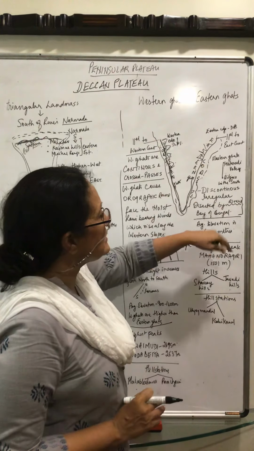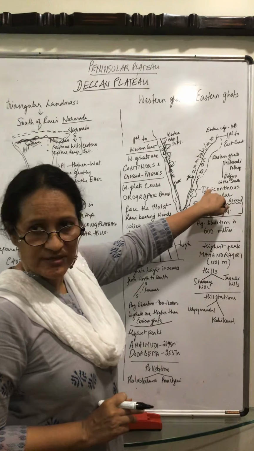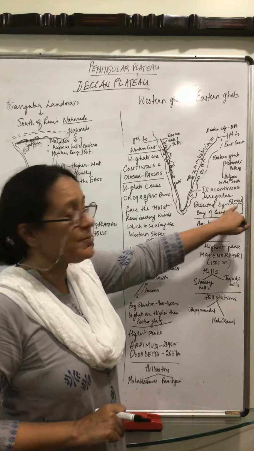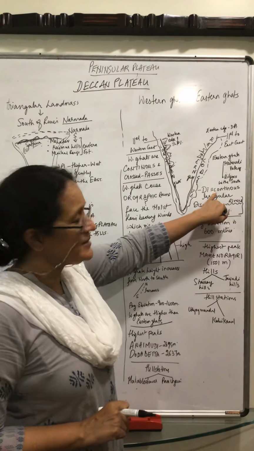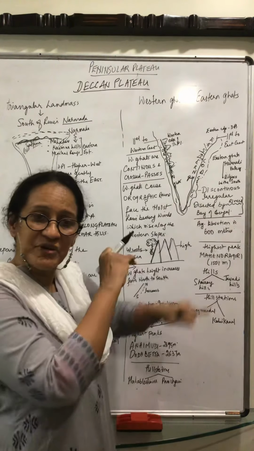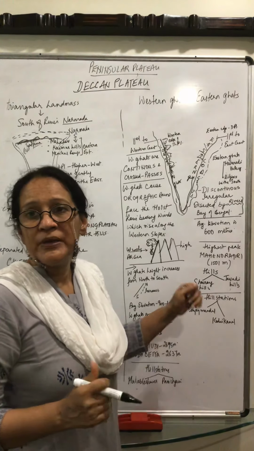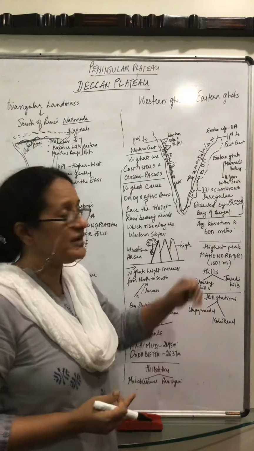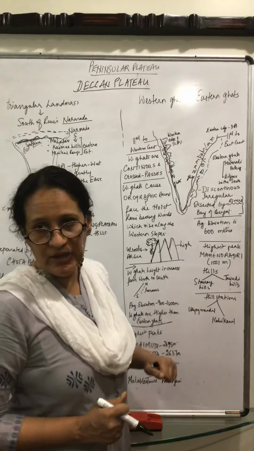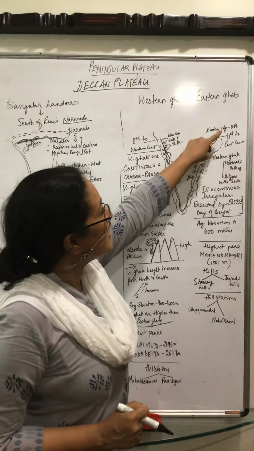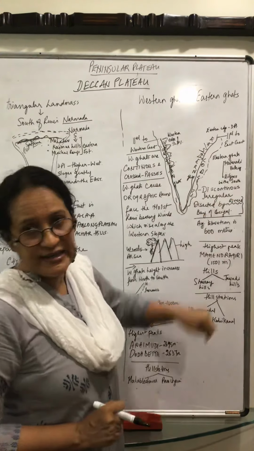What about your Eastern Ghats? Discontinuous. That is, not in one stretch. Irregular and dissected by rivers. So they are discontinuous, irregular and rivers cut through them and go and join the Bay of Bengal, like your Krishna, Kaveri, Godavari. They all cross through and join the Bay of Bengal. Eastern Ghats extend from where? The Mahanadi Valley to the Nilgiris in the south.